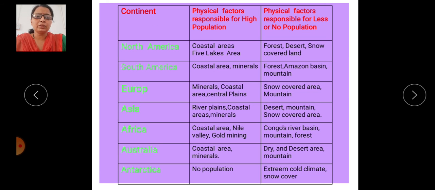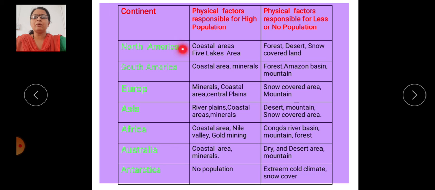Then there is one more chart which shows the continents, the physical factors responsible for high population, and the physical factors responsible for less population also. If favorable physical factors are available, at that time population density is high. But if physical factors badly affect human economic activities and survival, at that time those physical factors are responsible for less population of a region.